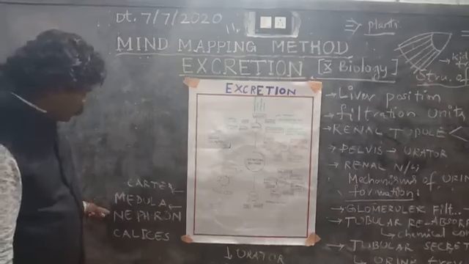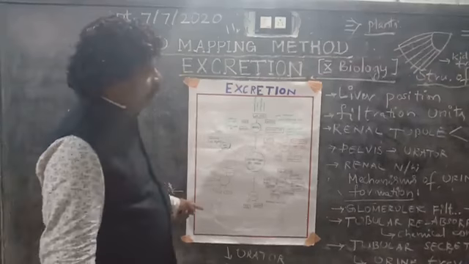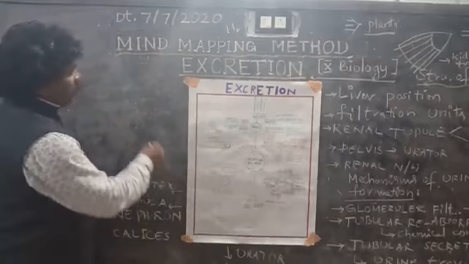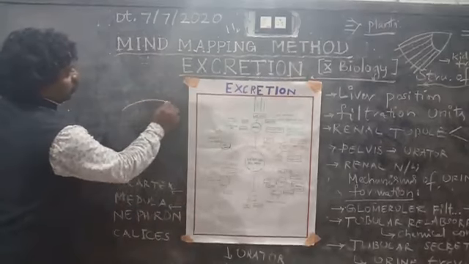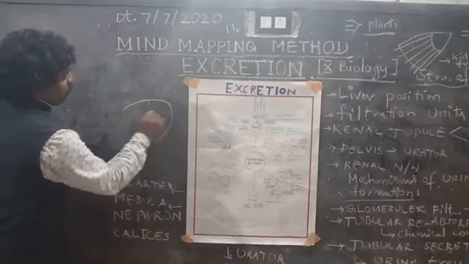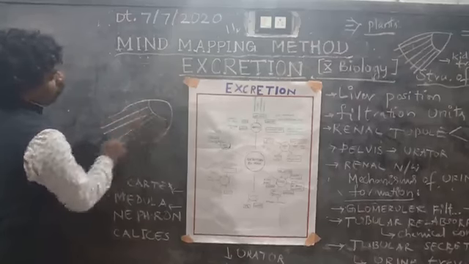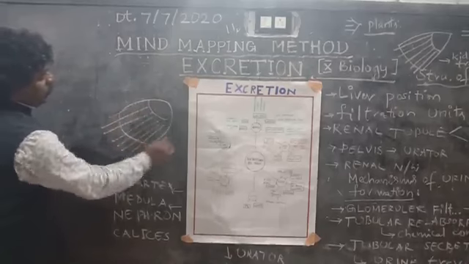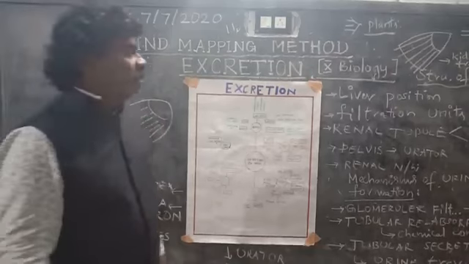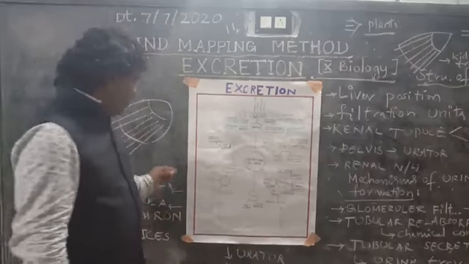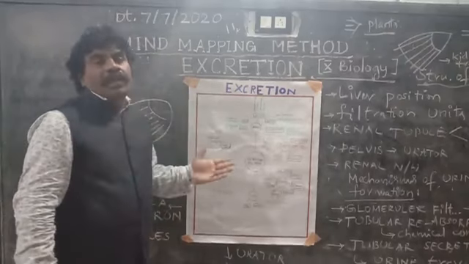Next, the nephron. The nephron's structure will be like this. Through these nephrons, this is the artificial kidney transplantation.